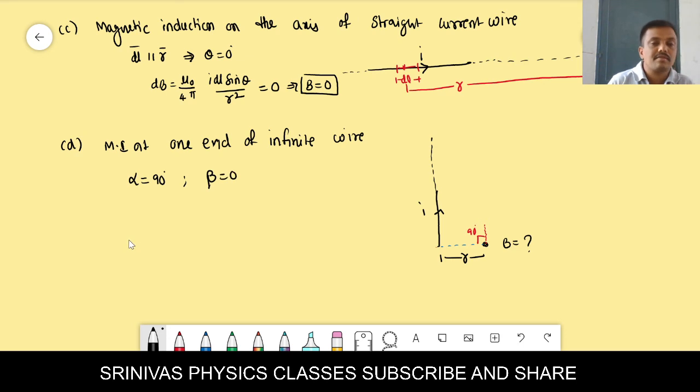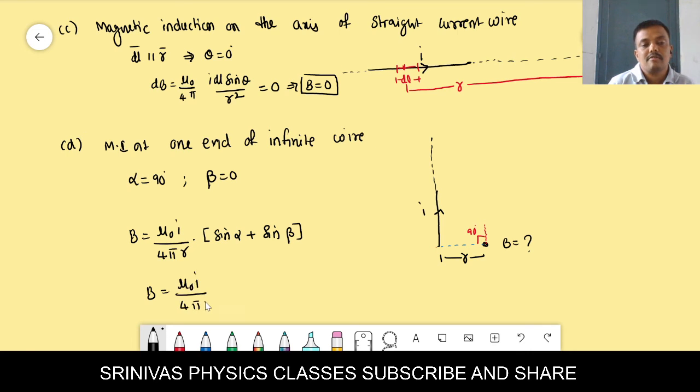You substitute in the formula, which I gave, mu naught I by 4 pi r into sin alpha plus sin beta. Then we will get mu naught I by 4 pi r into sin alpha, where alpha is 90 and beta is 0.